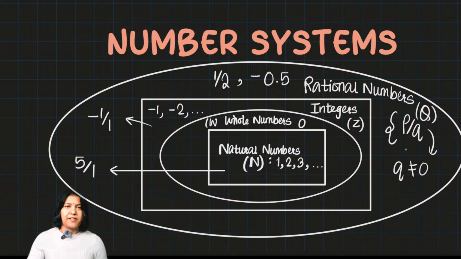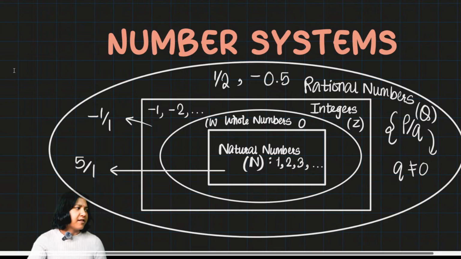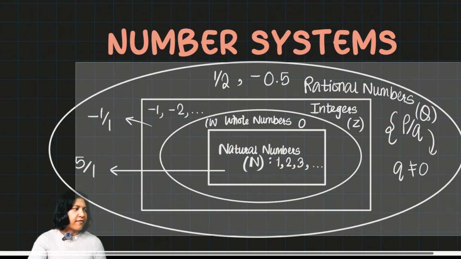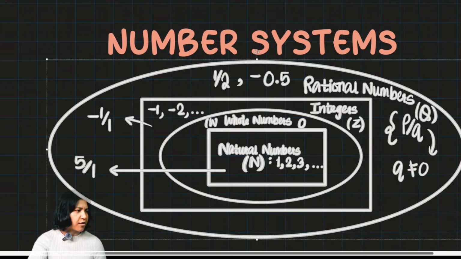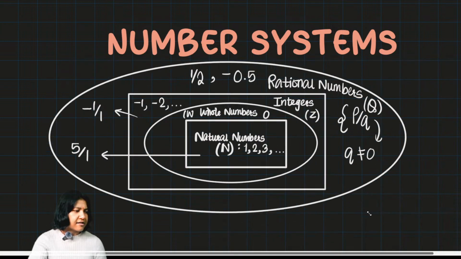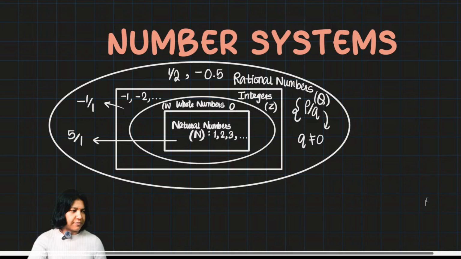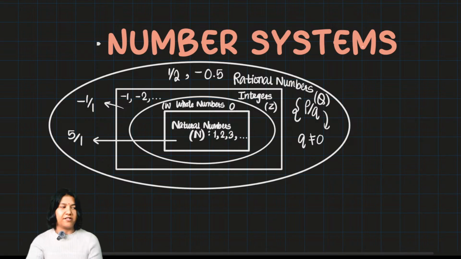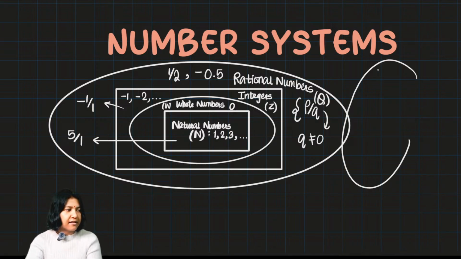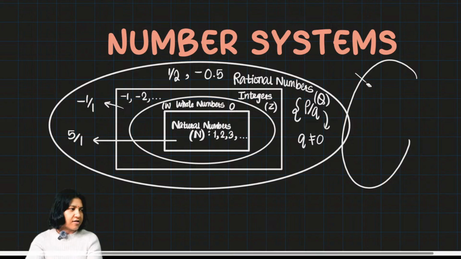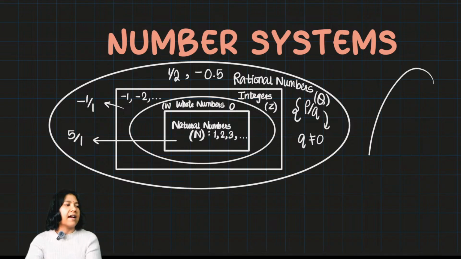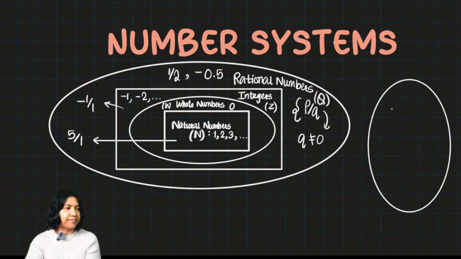So later on, much later, people realized that there is one family which is completely different from this family, and that now becomes completely out of this. So that new family is called irrational numbers. So that is our next family. Why irrational?